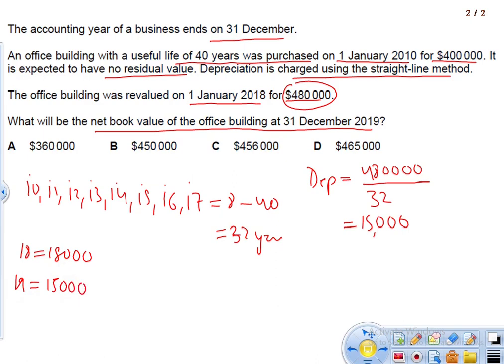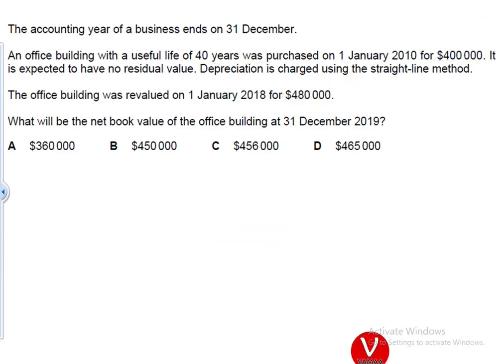Why am I doing that? Because they want us to find out the net book value on 31st December 2019. At the end of 2019, total accumulated depreciation is 30,000. So the value of the asset is 480,000 and accumulated depreciation is 30,000. So 480 minus 30 is 450, which is the net book value of the asset. Okay, 450,000. Let's move on to the next question.